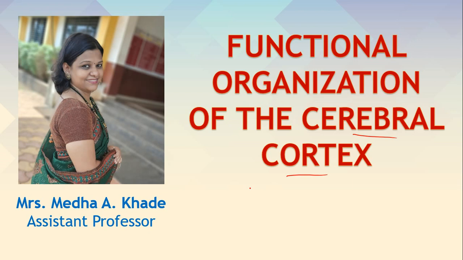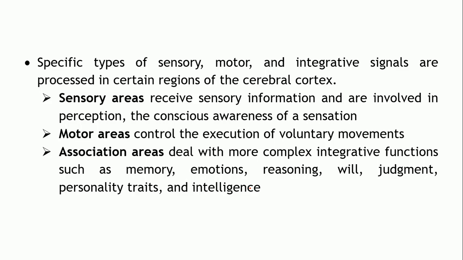There are dedicated areas in the cerebral cortex meant for specific functions. So sensory, motor and integrative signals are processed in certain regions of the cerebral cortex.